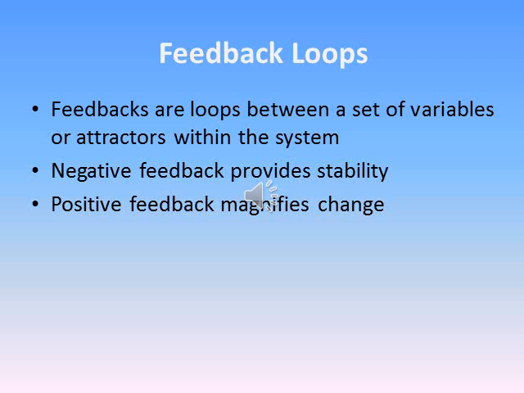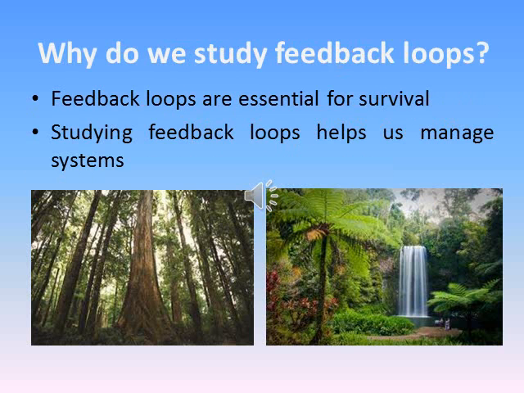Put simply, feedbacks are loops between a set of variables or attractors within the system. Feedback is the effect that changes in one part of an ecosystem or social system have on the very same part after passing through a chain of effects in other parts of the system. It is important to study feedback loops so we can manage systems. Every ecosystem and human social system has numerous positive and negative feedback loops. Both kinds of feedback are essential for survival. Negative feedback provides stability. It keeps important parts of the system within the limits required for proper functioning.